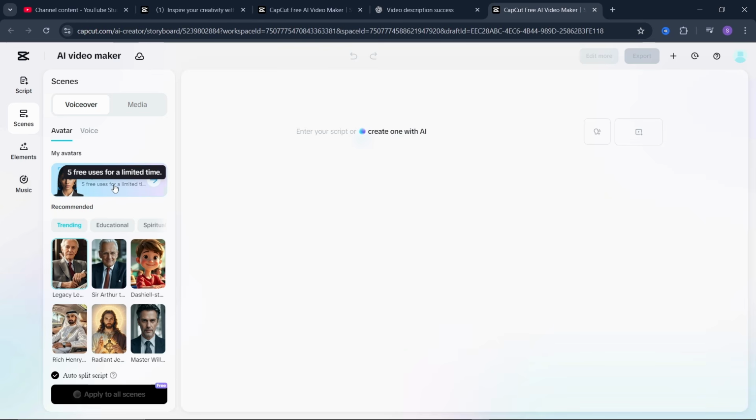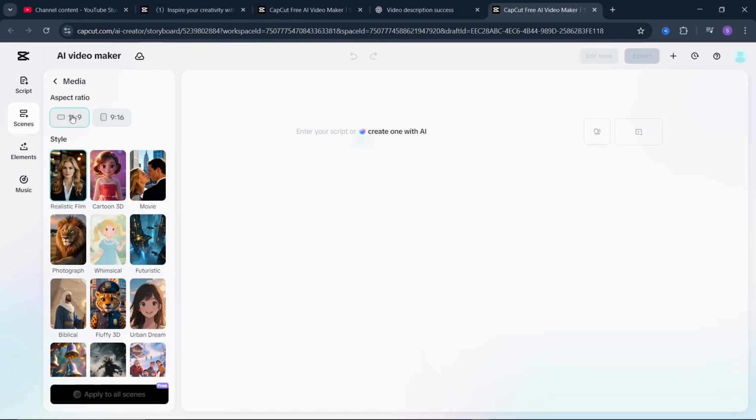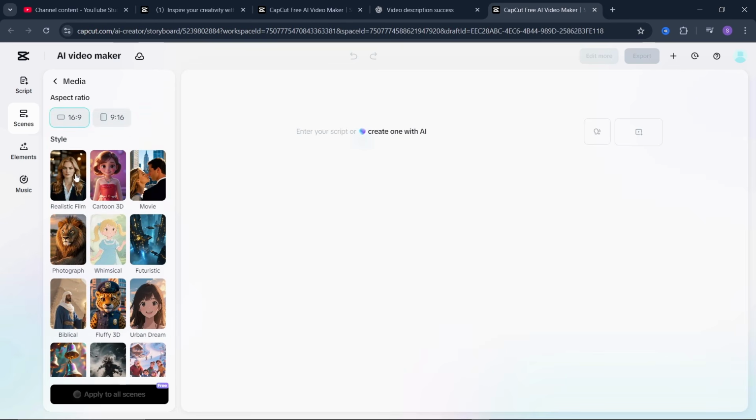But the best thing I like is letting AI generate the characters for me. So I'm going to come over to where it says media, and then you say generate AI media. Now make sure you set your aspect ratio to 16:9, which is a landscape resolution. Next up is the character, how you want your characters to appear. Do you need them 90% animated, or do you need something realistic? I'm just going to go for realistic.